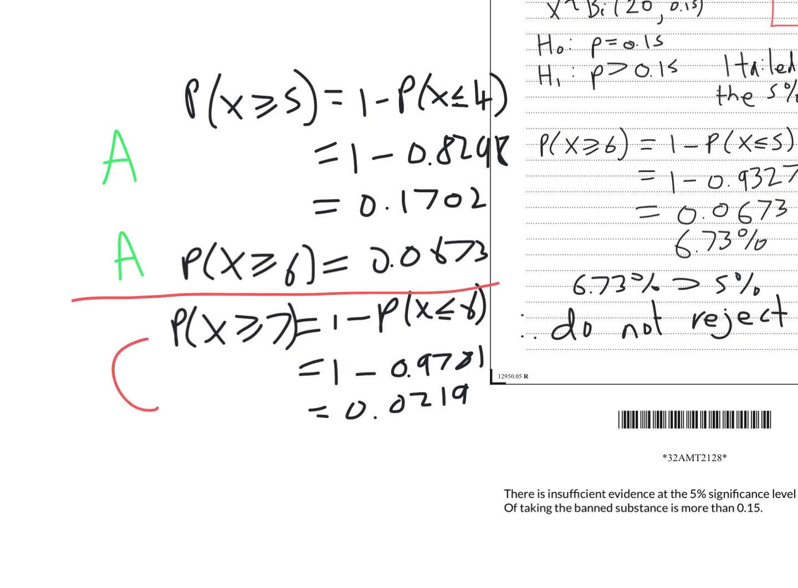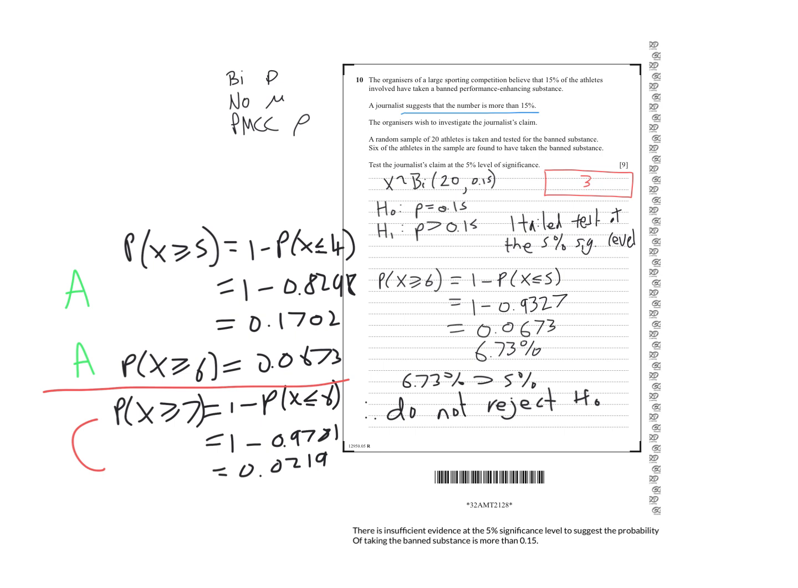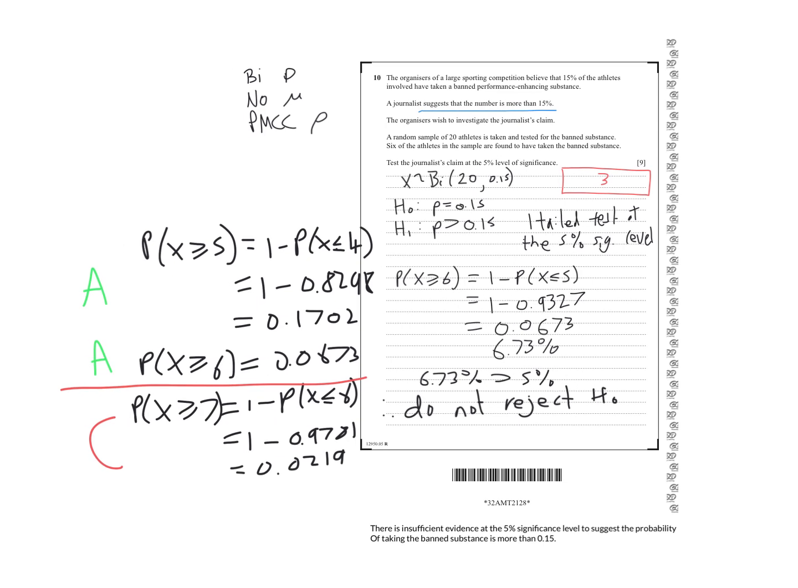So if you found that 7 or more people had taken the banned substance in the 20 athletes, you would then decide that that 15% is too low a number, and you would reject the null hypothesis. However, we got, for 6 or more, it was 6.73%, which is sizable enough to not reject H0. It's still quite likely that 6 people or more could have taken the banned substance out of 20.